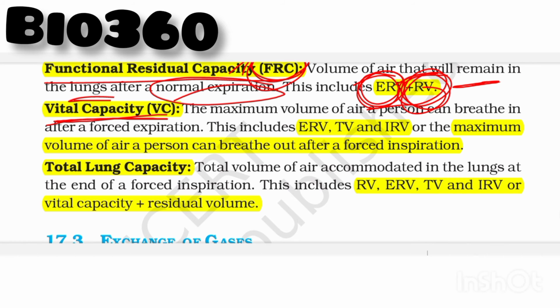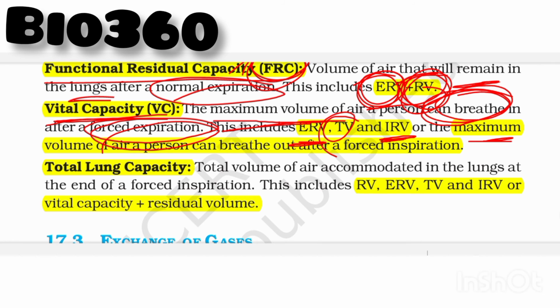It means the maximum volume of air a person can breathe after forcible expiration, and it includes expiratory reserve volume, inspiratory reserve volume and tidal volume. It can also be represented as the maximum volume of air a person can breathe after a forcible inspiration.